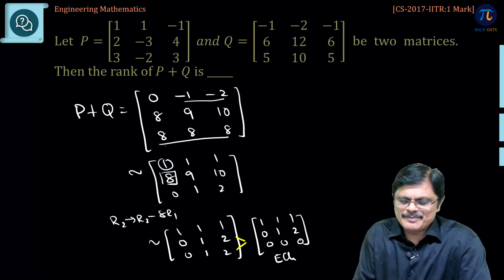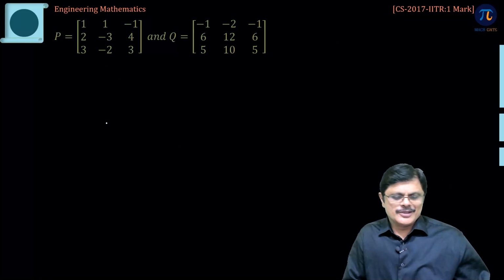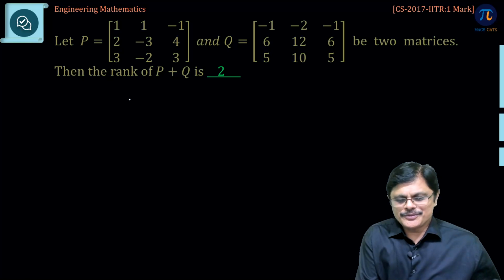What is rank of this P plus Q? 2. So, rank of P plus Q is 2, that is the answer.